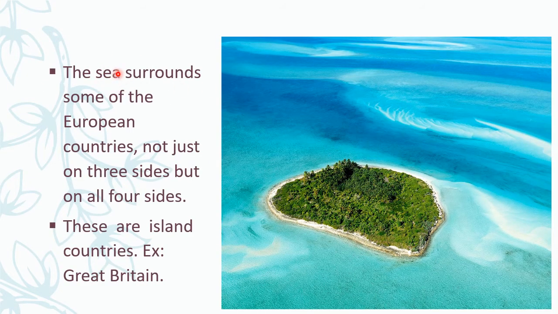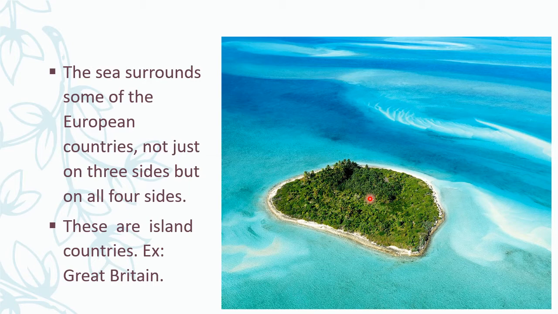Now you see, the sea surrounds some of the European countries, not just on three sides. Many landforms in Europe are not only peninsulas; some are surrounded in all four directions with water. When the landmass is surrounded by water on all four sides, with land in the middle, then it is called an island.